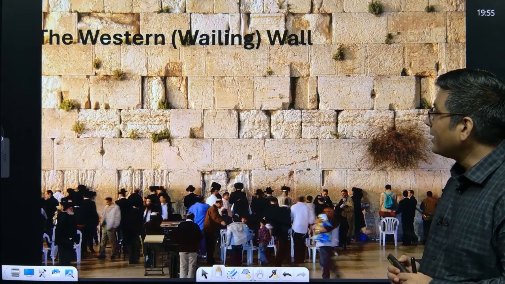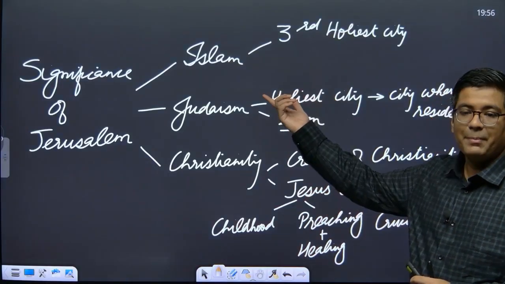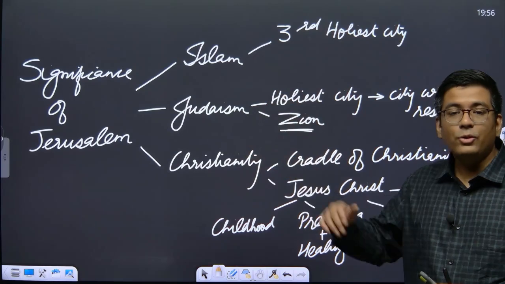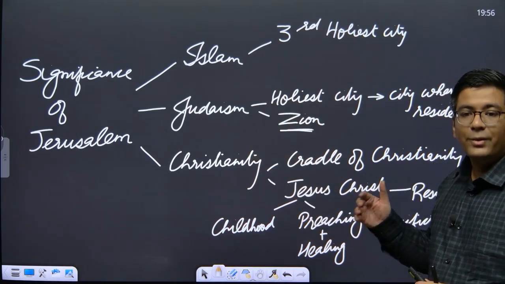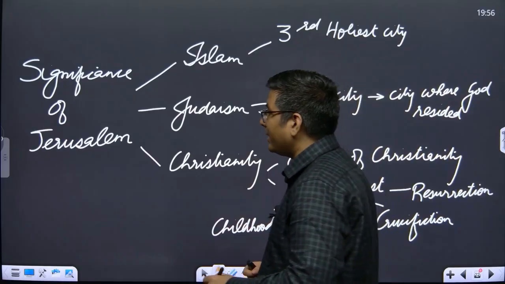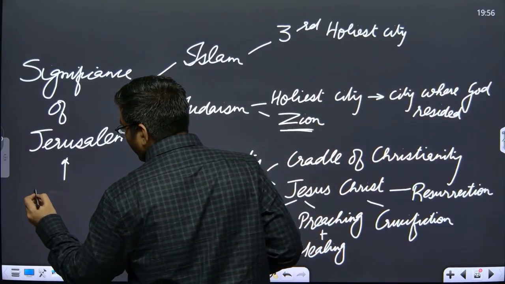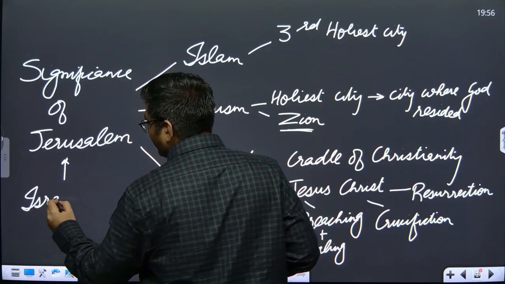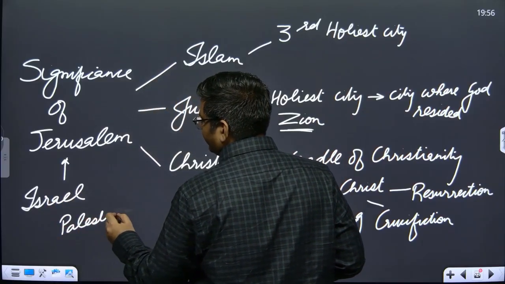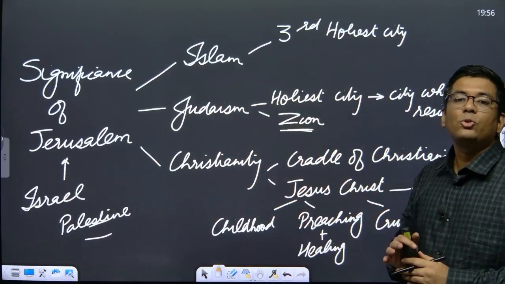And in that, it is basically Islam and Judaism, that is, the Palestinian Arabs and the Jews. They basically claim their authority over this particular region, that it should be their capital. And that is why Jerusalem is one of the sticking points. Both sides, when you talk about Israel and when you talk about Palestine, they want this as their capital. And that is why Jerusalem also is divided in two halves.